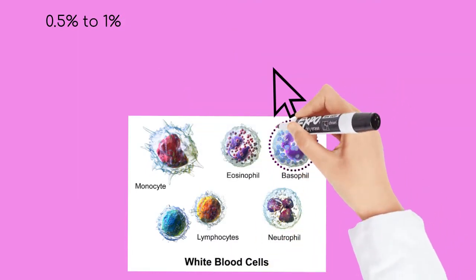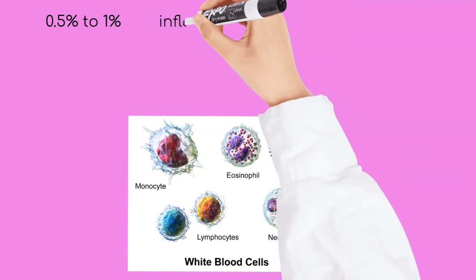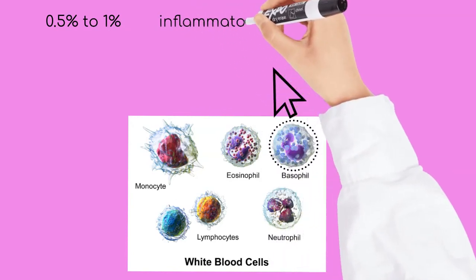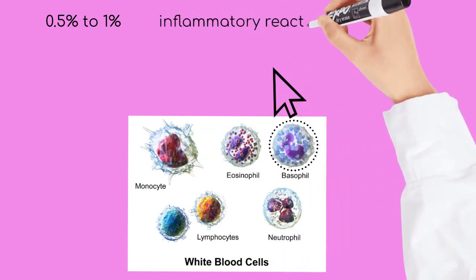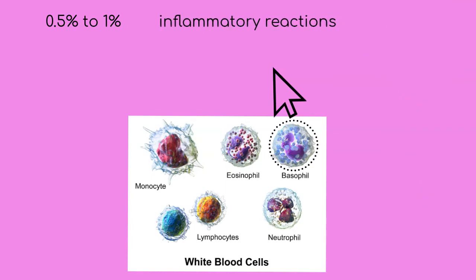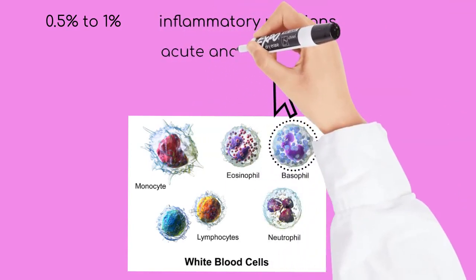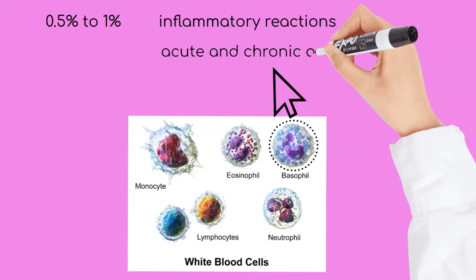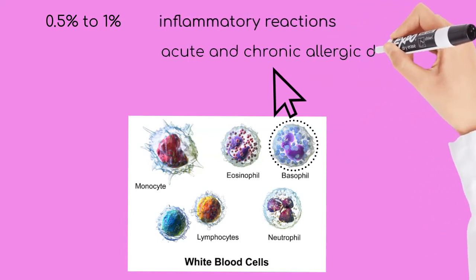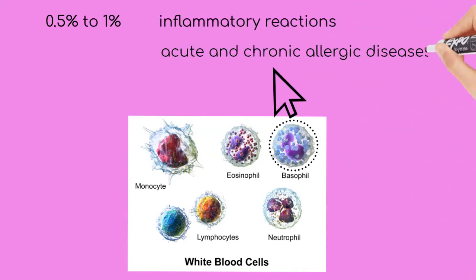They are responsible for inflammatory reactions during immune response, as well as in the formation of acute and chronic allergic diseases, including anaphylaxis, asthma, atopic dermatitis, and hay fever. They also produce compounds that coordinate immune responses, including histamine and serotonin that induce inflammation, and heparin that prevents blood clotting.